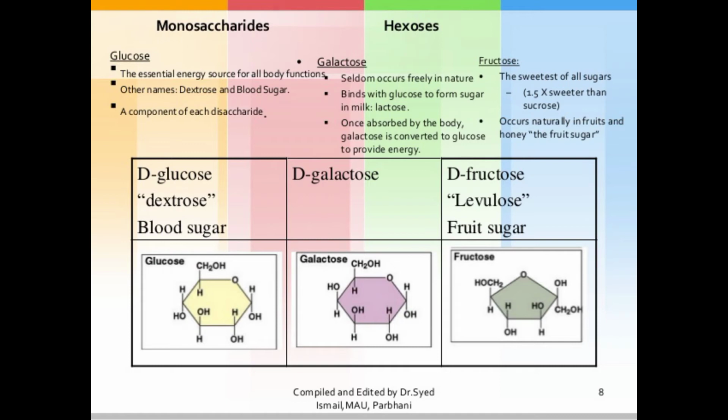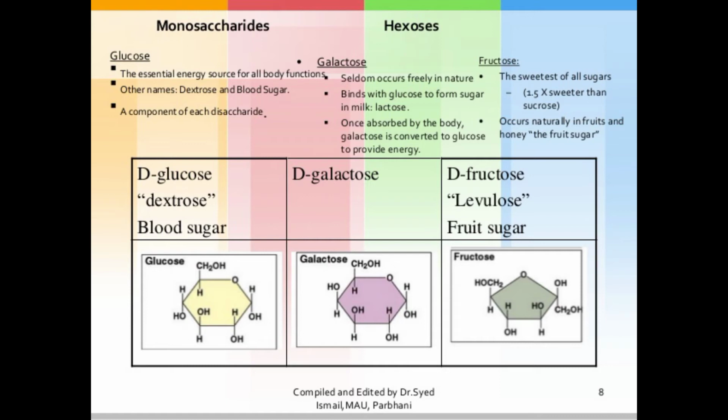Then fructose is the sweetest of all sugars, and it is present in fruit, so it is called fruit sugar. It is 1.5 times sweeter than sucrose. Fructose is sweeter than sucrose and occurs naturally in fruit and honey.